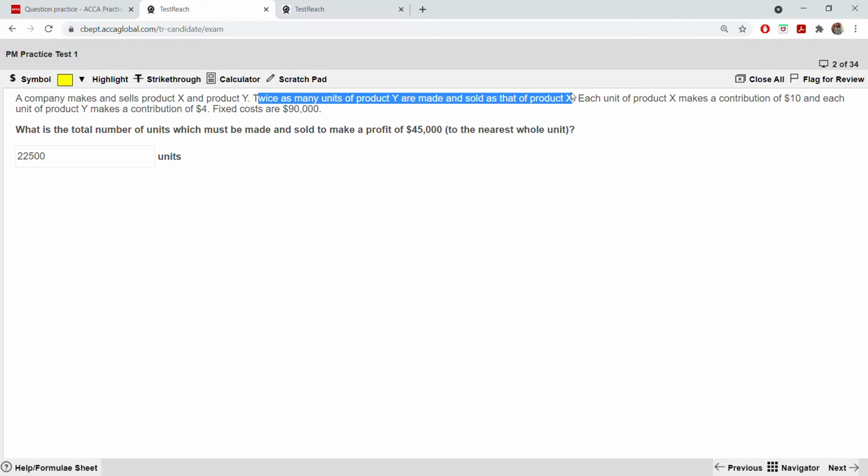So when we are taking 2Y and 1X, the contribution of 1Y is 4, so 2Y will be 8. So 8 plus the contribution of X, which is 10, is 18. And 18 divided by 3 because 2 of Y and 1X, it's like Y and X. So 18 divided by 3 is 6. Okay, so you get 6. Later you add the fixed cost and the profit, 90,000 and 45,000, divided by 6 and you get 22,500. That's how you get the number of units. It's like a formula. Fixed cost plus profit divided by contribution per unit, you will get the total number of units.